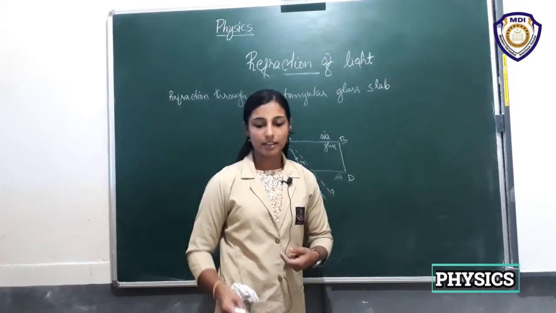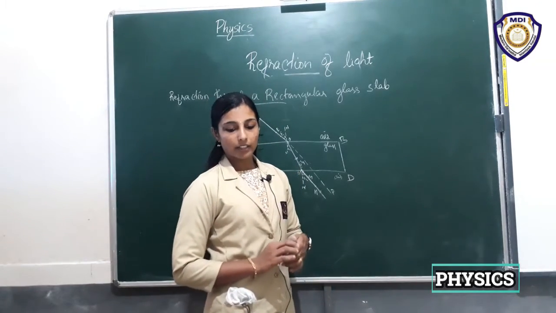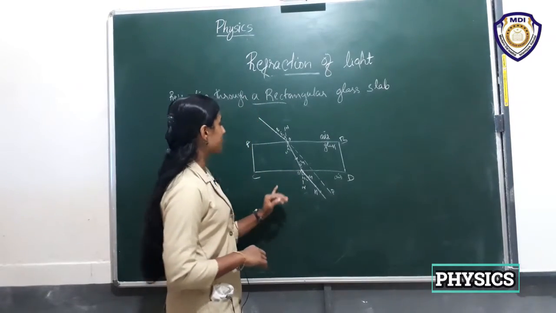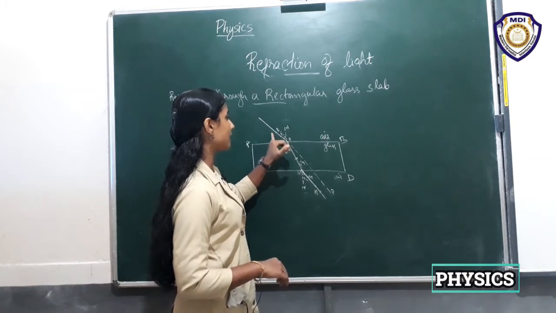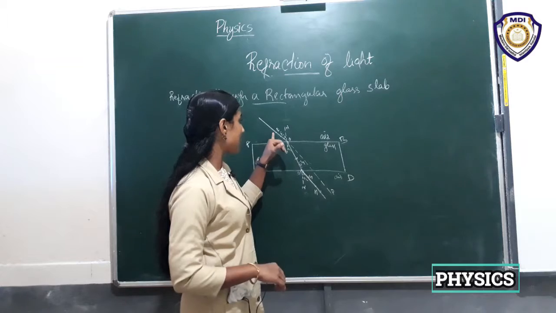Here it is given that in this activity you will note the light ray has changed its direction at point O dash. So look here. These are the points E and F. At first we have to fix 2 pins, say E and F, right?